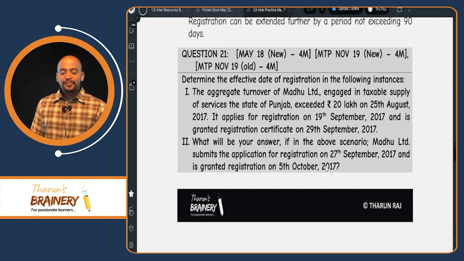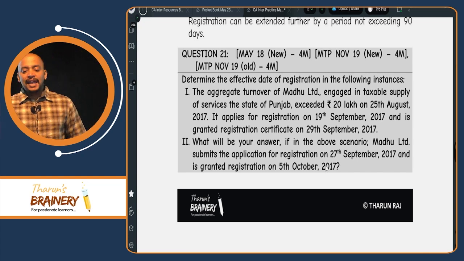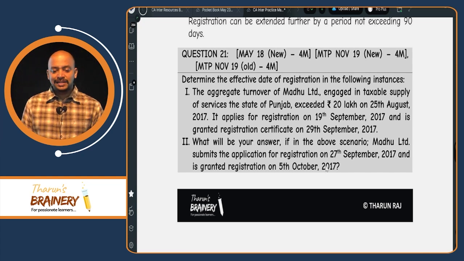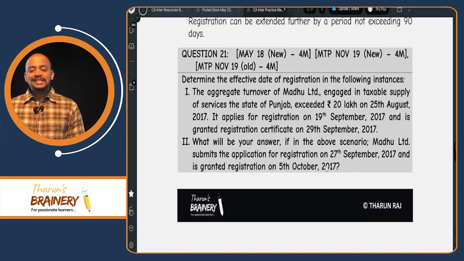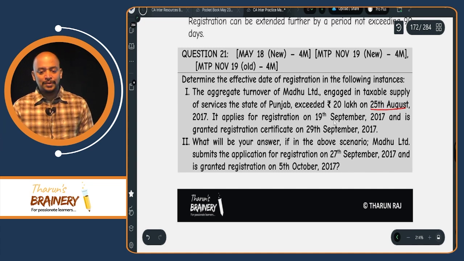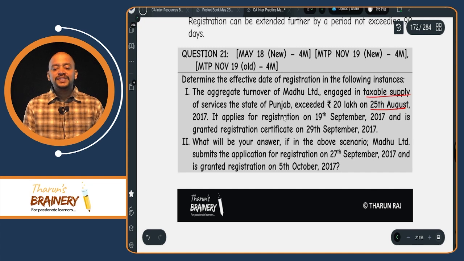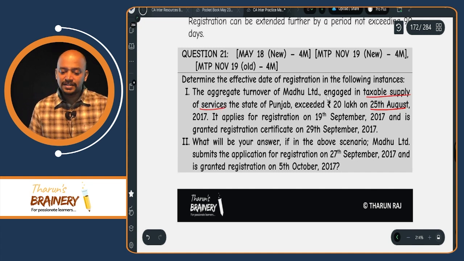So in this case, you see, situation number 1: the aggregate turnover of Madhu Limited, engaged in taxable supply of services in the state of Punjab, exceeds 20 lakhs on 25th August 2017. So what is the date on which they are liable to get registered? 25th August. On that day their aggregate turnover exceeds the threshold limit and they are making supply of services. So supply of services means definitely 20 lakhs is the limit.